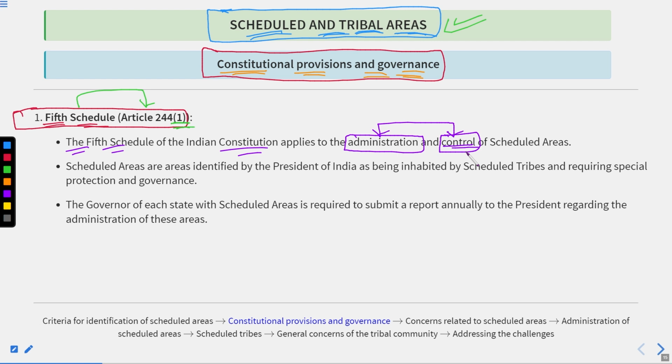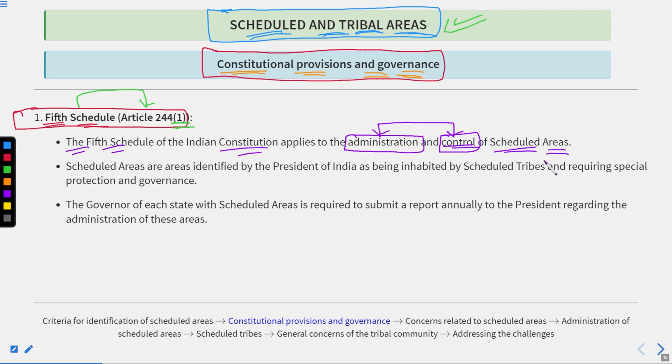When we talk about the schedule areas, as I have told you many times, the government tries to intervene less in the schedule and tribal areas. Why? For two main reasons. First, the government is not so efficient, not so expert, and does not have so much time to look after the schedule and tribal areas only.